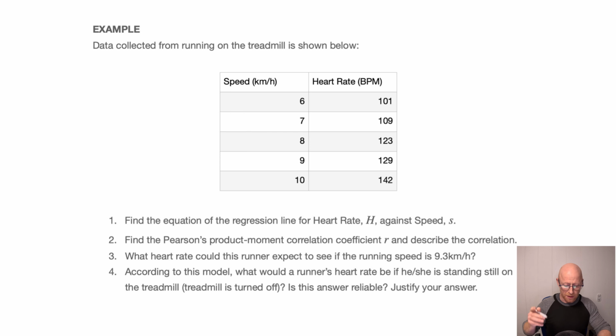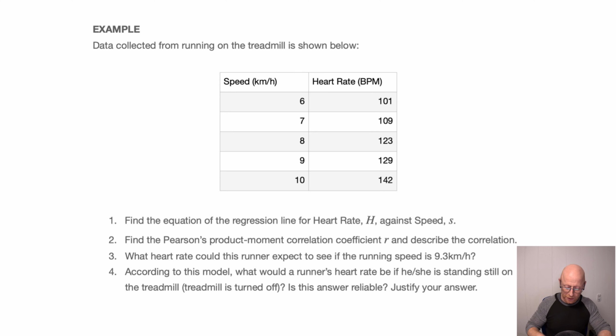So let's get started. Here we're told, data collected from running on the treadmill is shown below. And we have our table here in which the first column shows the speed in kilometers per hour, and the second column shows the corresponding heart rate in beats per minute. Following that, we need to answer 4 questions. And so if you feel up for it, go ahead and press pause and try working through these questions before watching the rest of the video. And whether you did so or not, I'll get started.